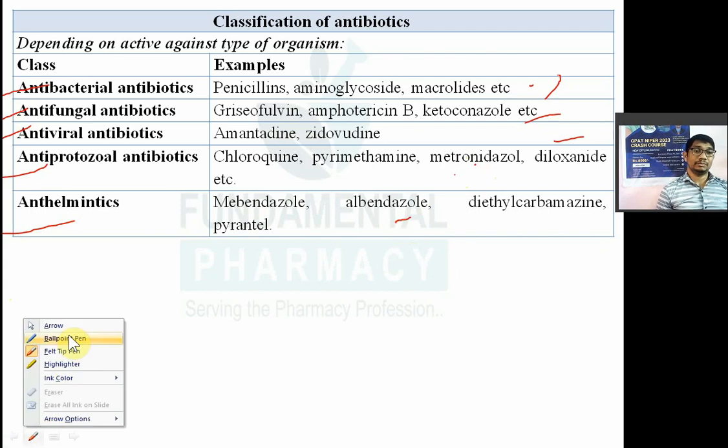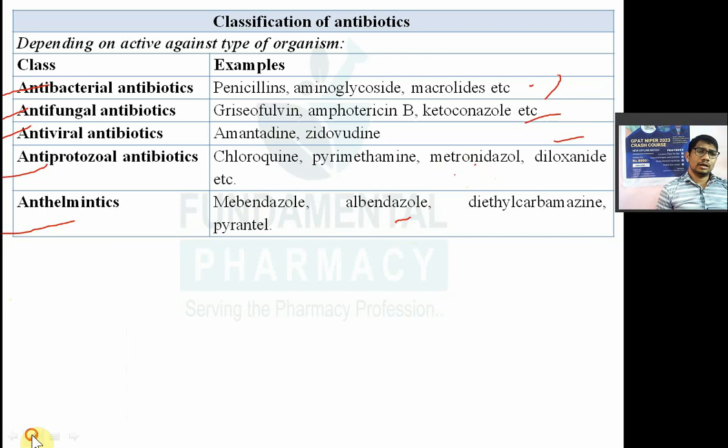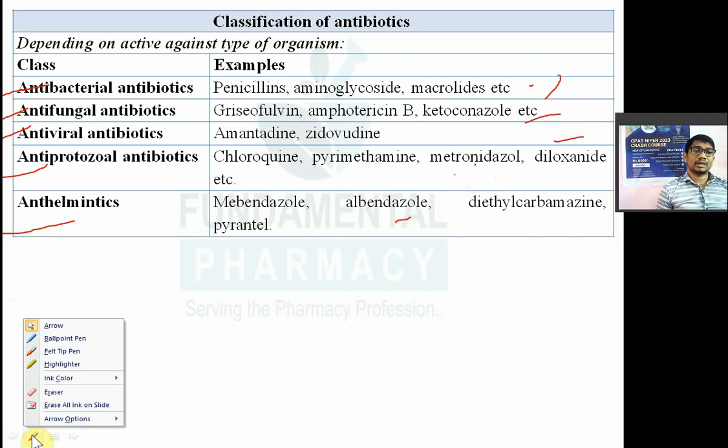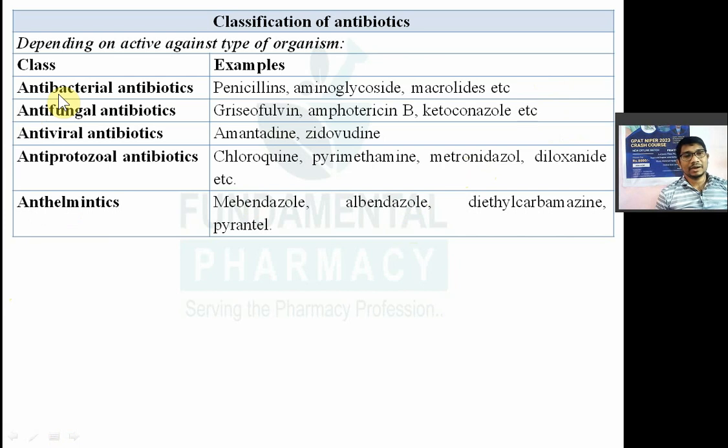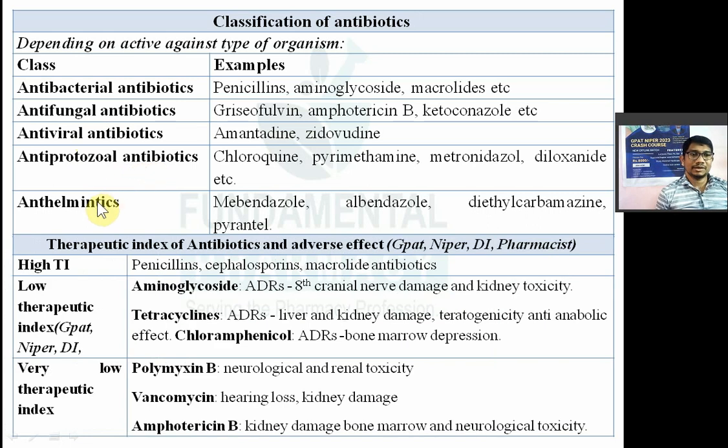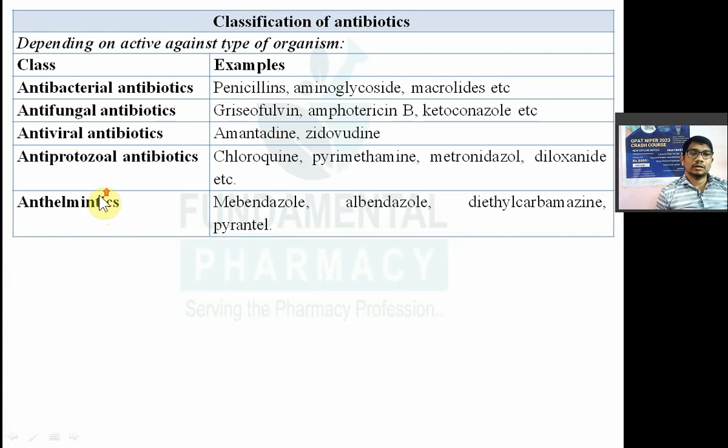Antibiotics are classified in a different way depending on activeness. They are active against which organism? Active against the bacteria, known as antibacterial antibiotic. If it is active against the fungus, known as antifungal antibiotics. If it is active against the virus, it is known as antiviral antibiotics. If it is active against the protozoa, antiprotozoal antibiotics. And if it is active against the worms, known as anthelmintics.